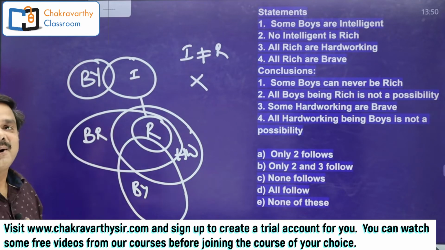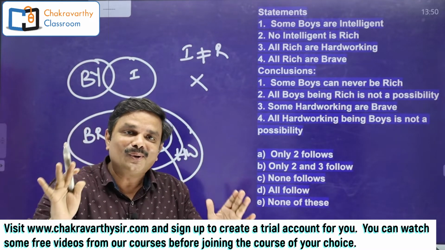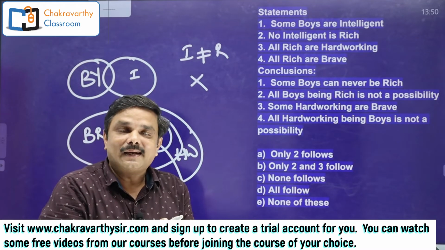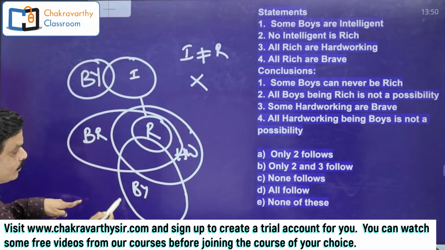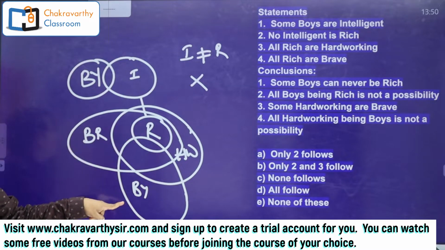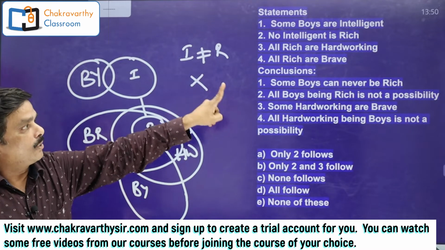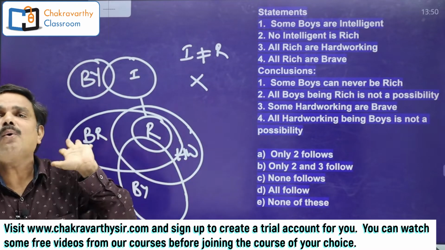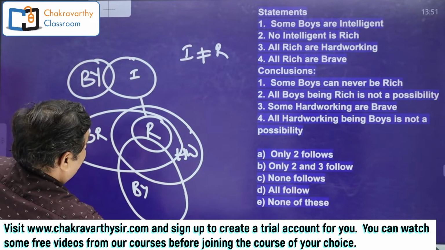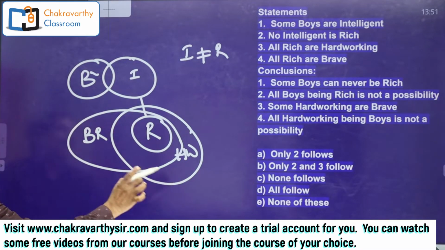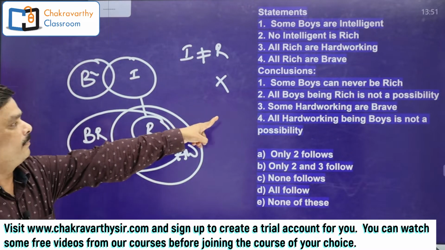So for that reason, their claim is wrong. Have you understood this one, students? See, I'm teaching very slowly so that all the students should understand, even the beginners. So clearly, students, here there is a possibility to prove some boys are rich from one of the alternate diagrams. Now they are claiming that some boys can never be rich, which is wrong. So for that reason, first is wrong. Now just take this one out. It's not required here. Okay, first one is anyway wrong.